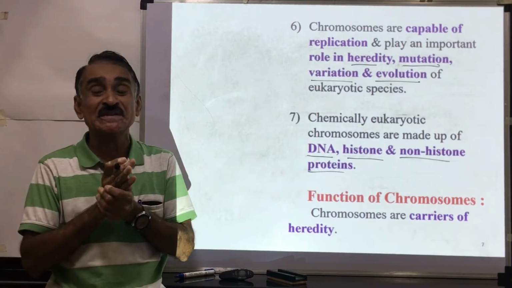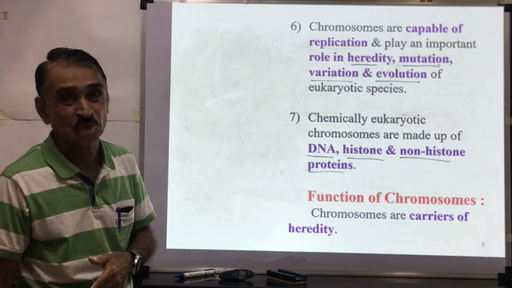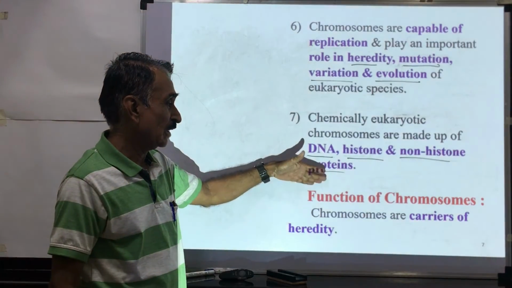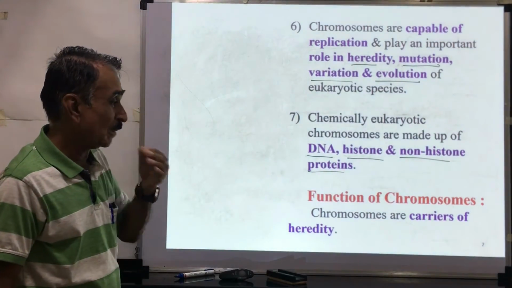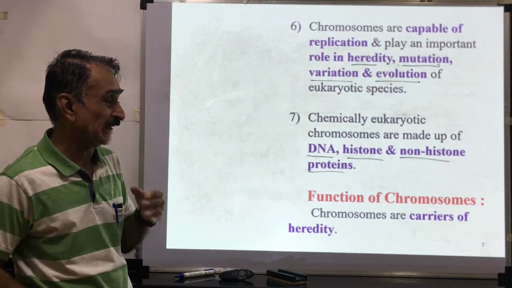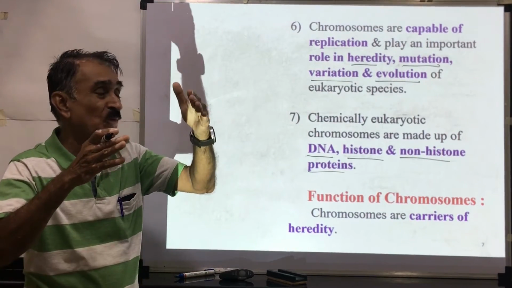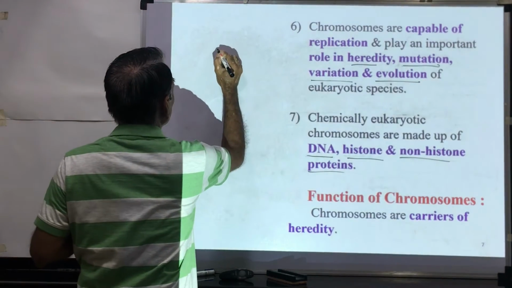Along with these, other structures are present, but these are the very important constituents present in the chromosome. If you see the function of a chromosome, chromosomes are carriers of heredity, carriers of genetic material. They carry the genes from one generation to the next generation.